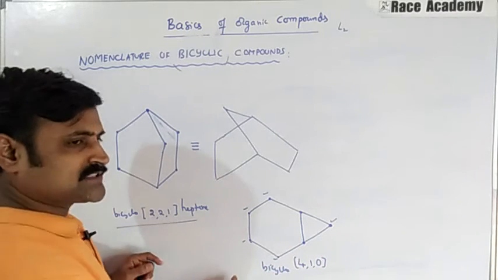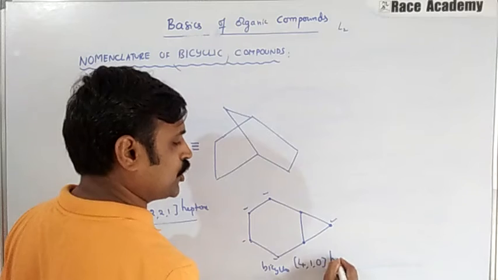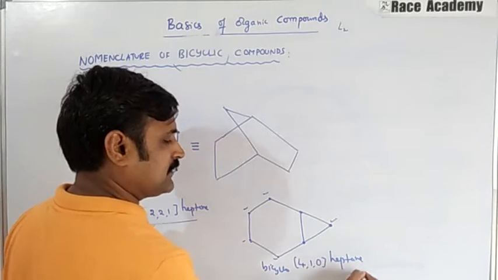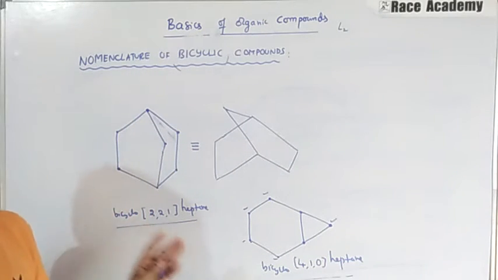So bicyclo 4 comma 1 comma 0 heptane is the name of this compound.